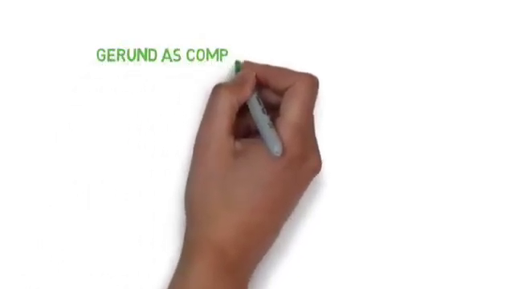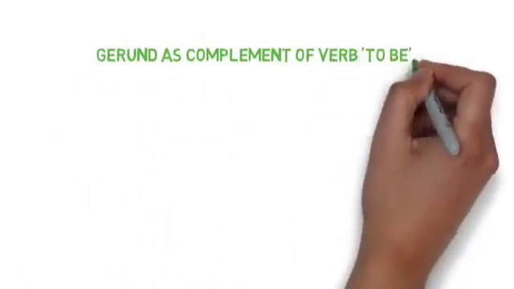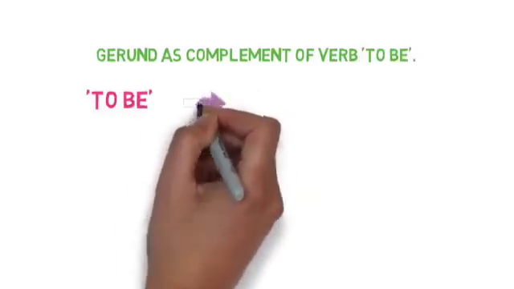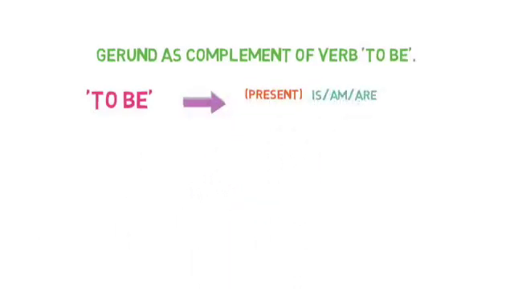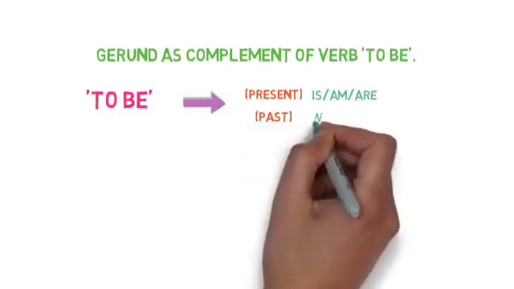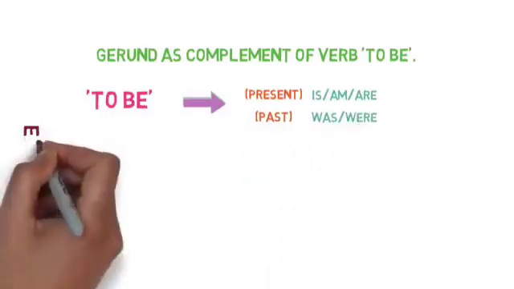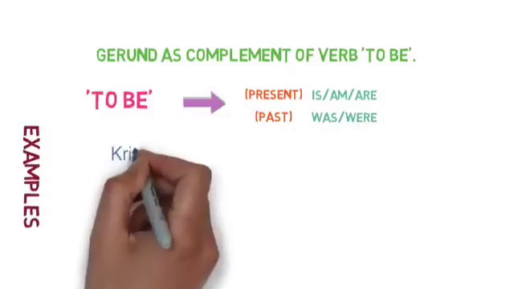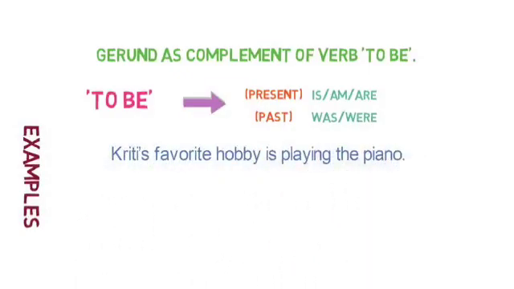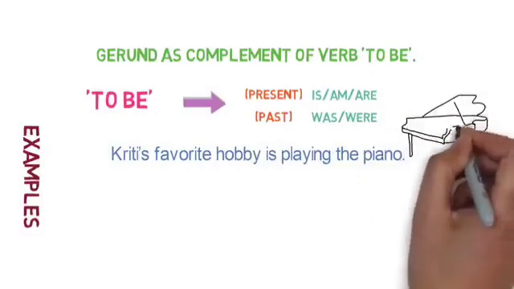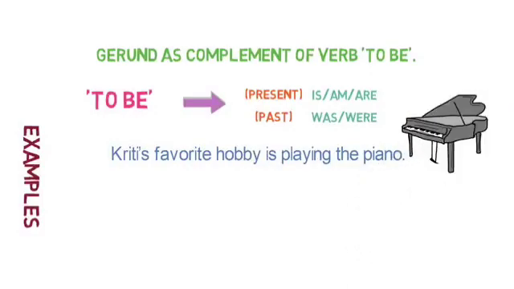Let's look into one more use of gerund. Gerund can be used as a complement of the verb to be. Now what are to be verbs? In present, it is is, am and are, and in past, it is was. Let's see examples of them. Kriti's favorite hobby is playing the piano. Here, playing is a gerund as it is used as a complement to the verb is, which is a to be form.